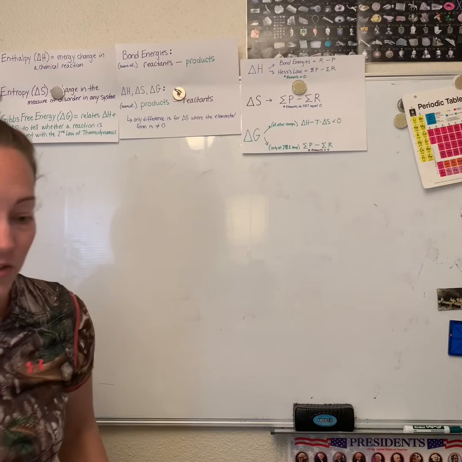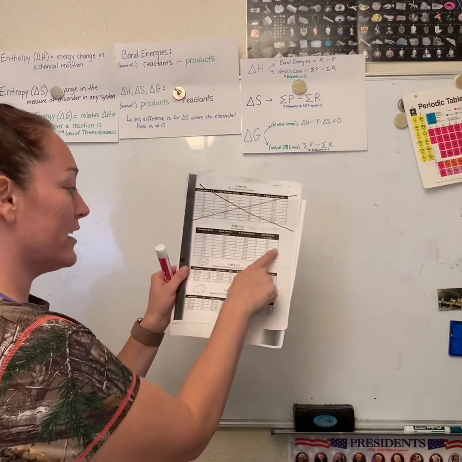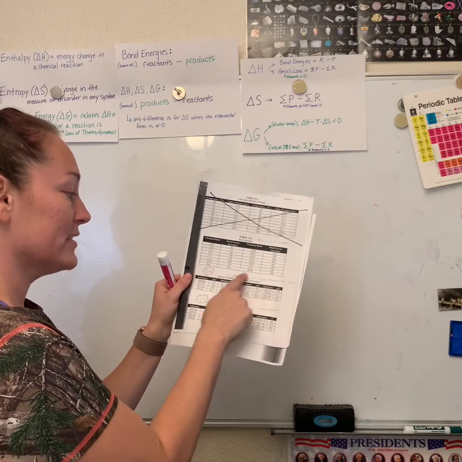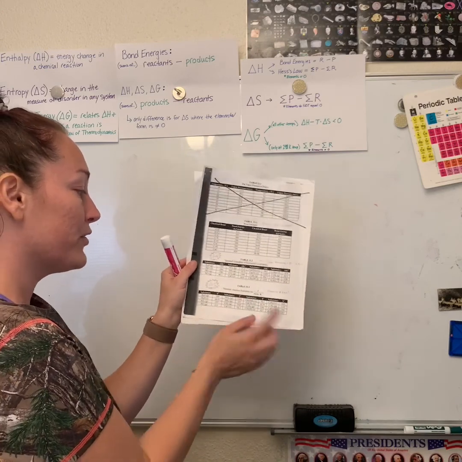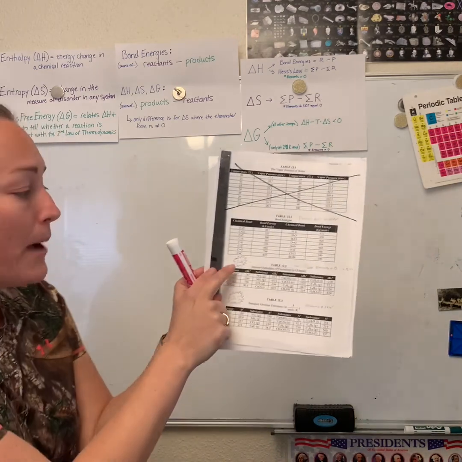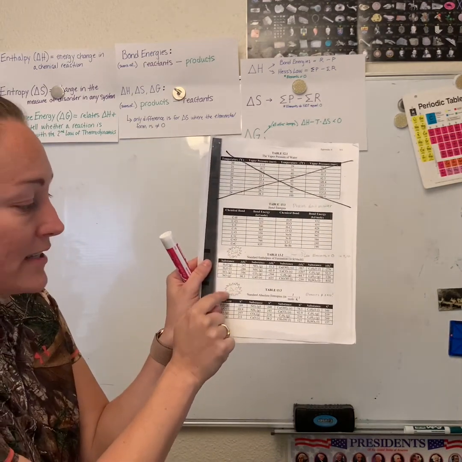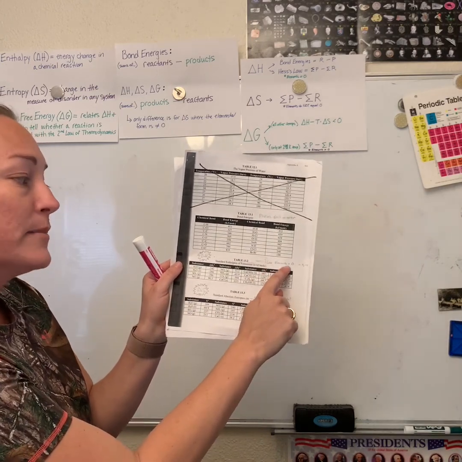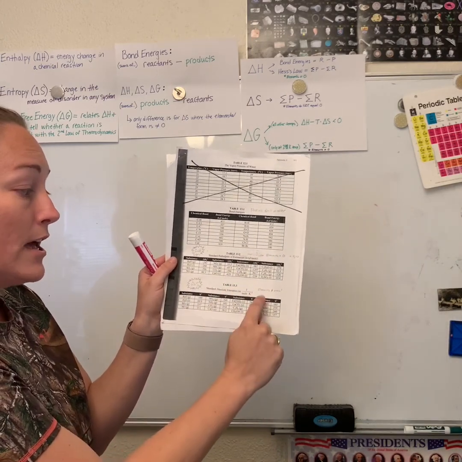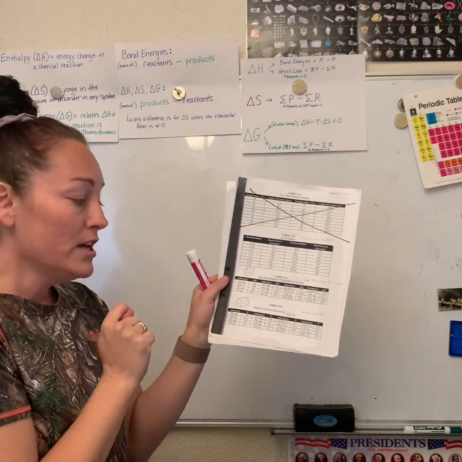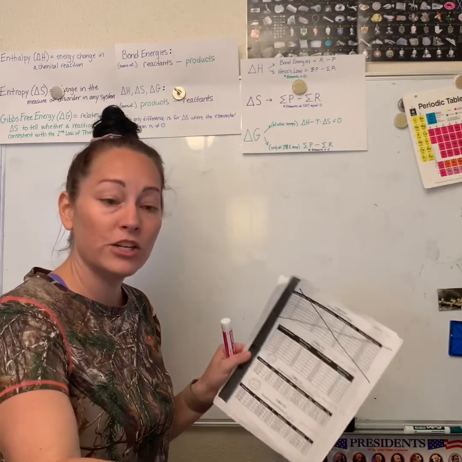So now we're introducing another table. We had bond energies. We just used the delta H table for Hess's law. Now we're on table 13.3. This is from the appendix. And you can see I put a little delta H, delta S, okay? So this is where I go to find this. And then I put little notes. Elements equal 0 for this. Elements do not equal 0 for this, okay? So this table's in your book right here too. And then they're going to say, okay, go ahead and do that on your own.